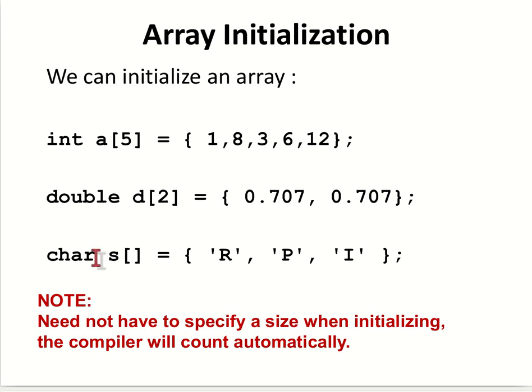In this case we can leave out the size of the array, because we are directly assigning the elements, so it will automatically be sized accordingly. If we initialize like this, we can leave the size of the array.